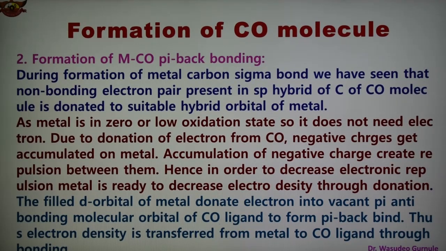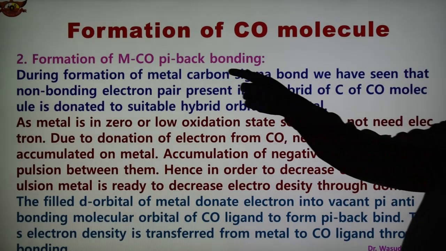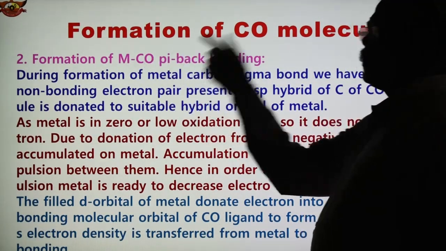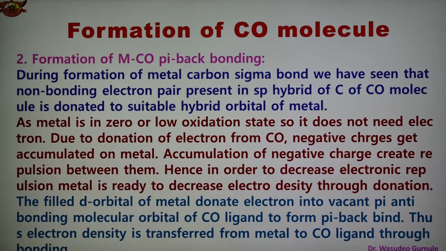In the case of the CO molecule, the second type of bond present is the formation of metal-CO pi back bonding. Pi back bonding is also there, from metal to carbonyl. During the formation of the metal-carbon sigma bond, we have seen that the non-bonding electron pair present in the sp hybrid of the carbon of CO is donated to a suitable hybrid orbital of the metal.